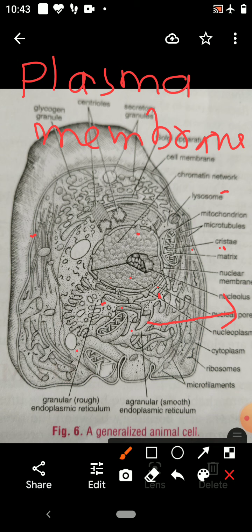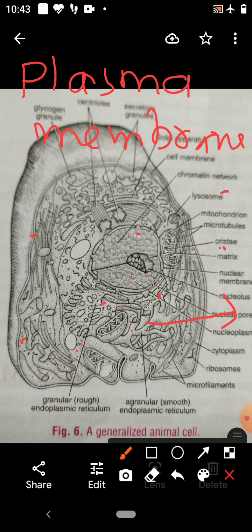After that, another scientist, E. Overton, assumed the cell membrane is made of a double layer of lipid molecules. So this cell membrane is made up of a double layer of lipid molecules.